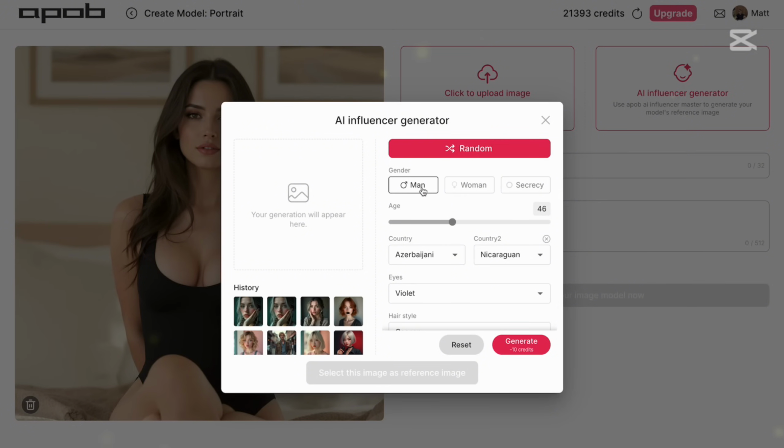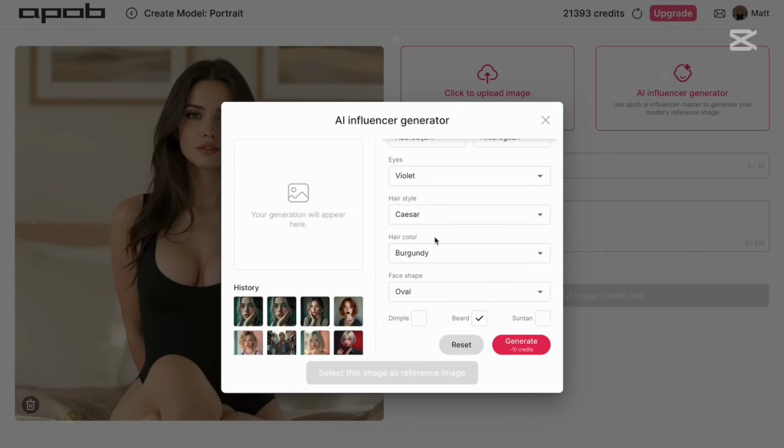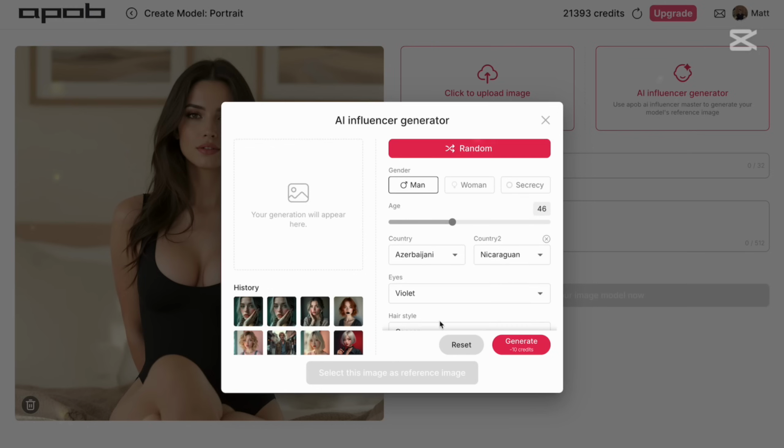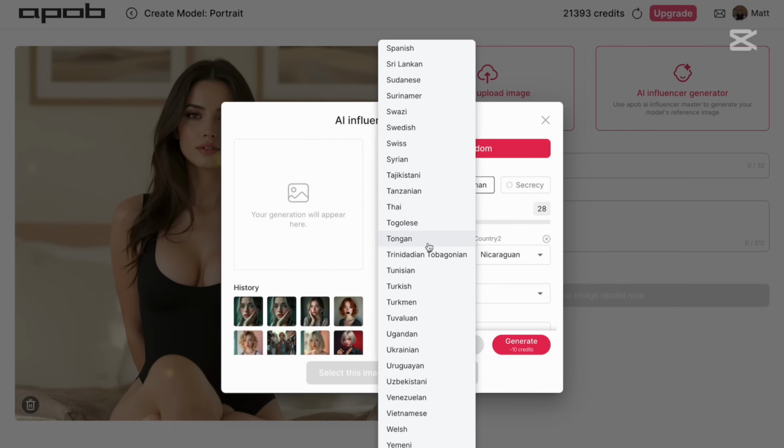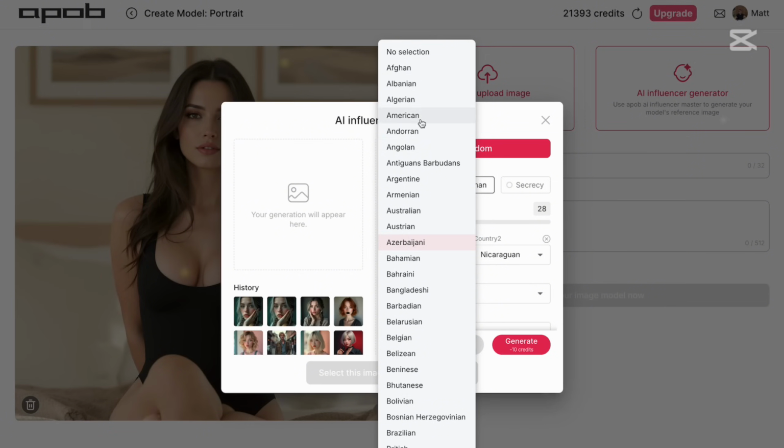Every time you see that gender is changing, age, country, eyes, hair color or hairstyle, face shape, and then also beard or maybe dimple. So you have plenty of options here. You can, for example, pick woman, maybe between 20 to 30, 28, for example. Country, there are probably all countries you can imagine, but for now you can also just pick one country. You don't have to pick all of them.